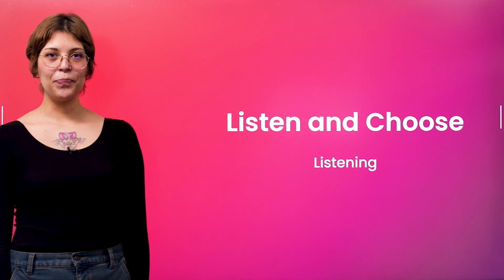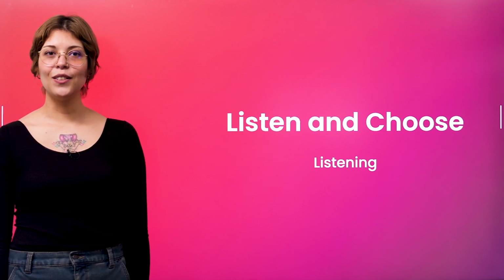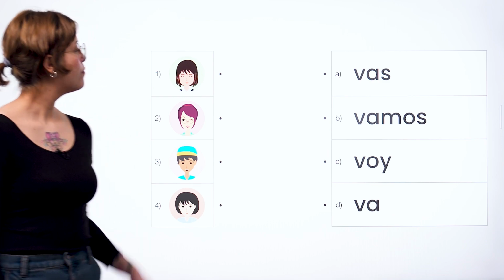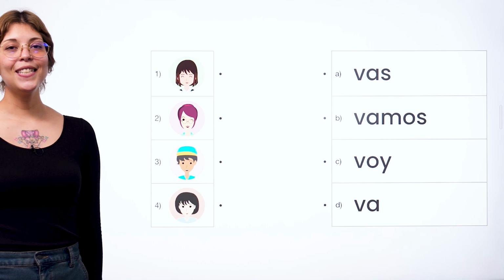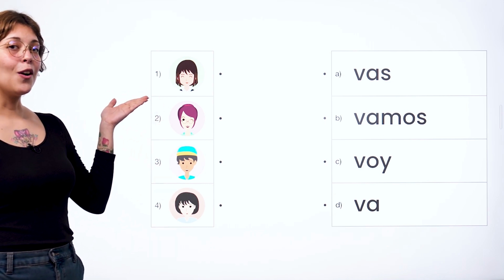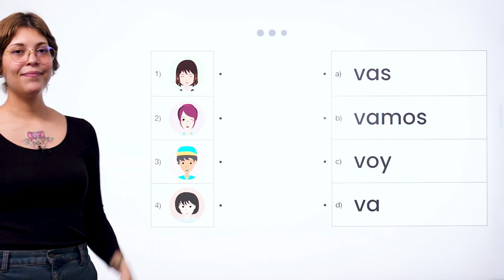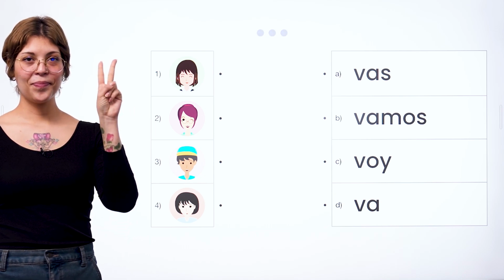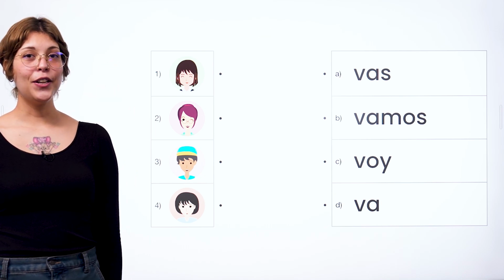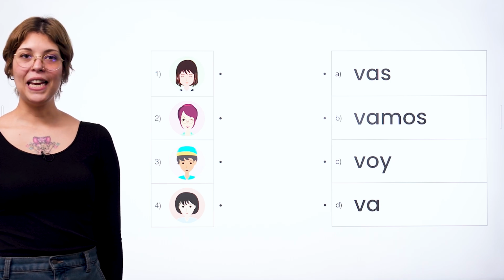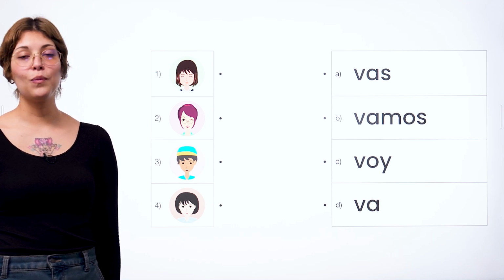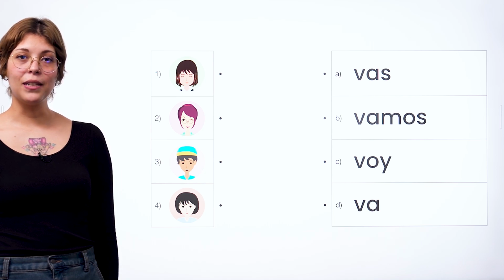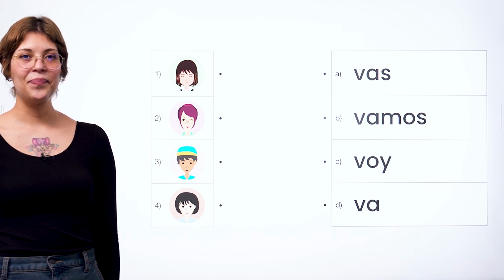Listen to me as I speak. Which form of the verb ir is used in each sentence? Voy a comer tacos esta noche. Let's listen one more time. Voy a comer tacos esta noche. Did you hear voy? Voy a, meaning I'm going to, uses voy, which is the first person singular form of the verb ir, to go, in the present tense. It is used here because the subject is yo, I.